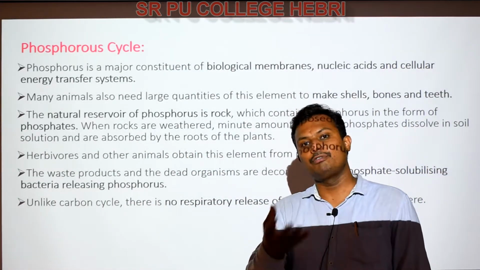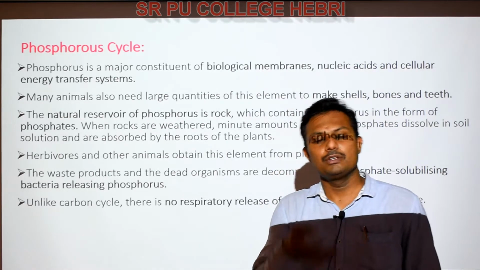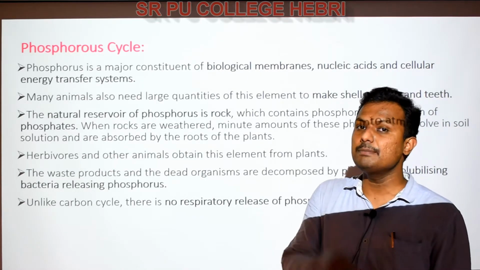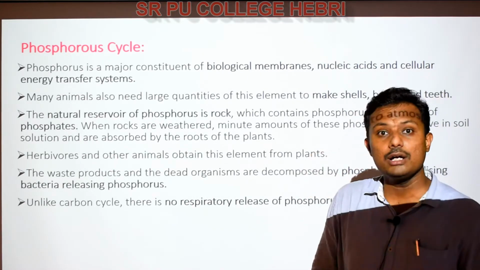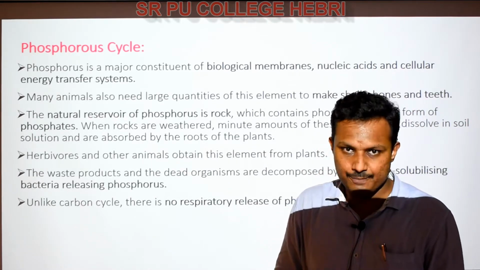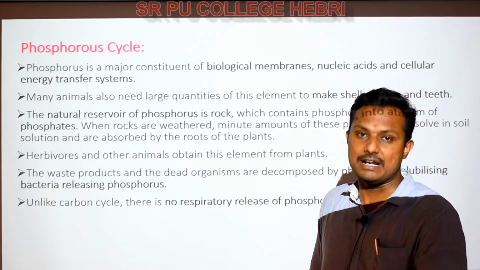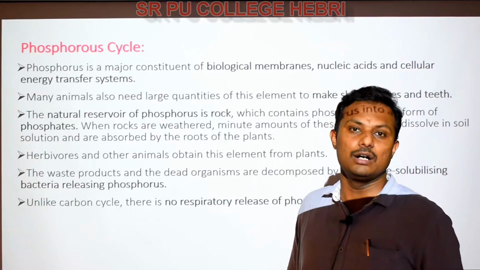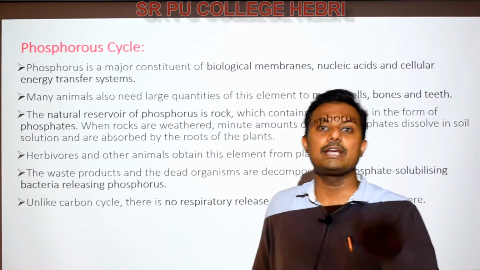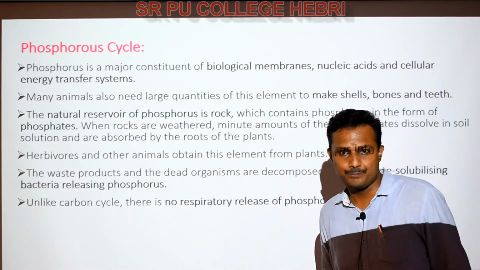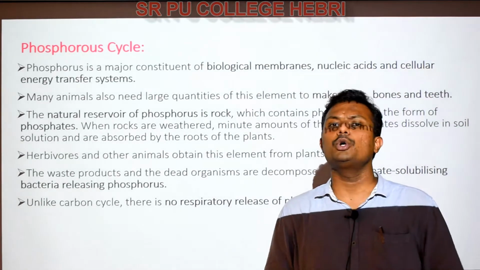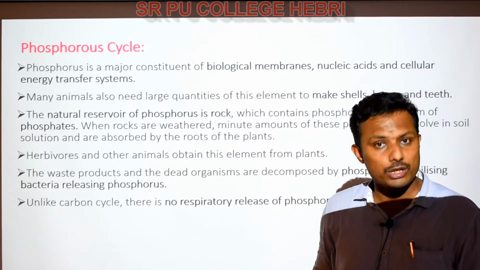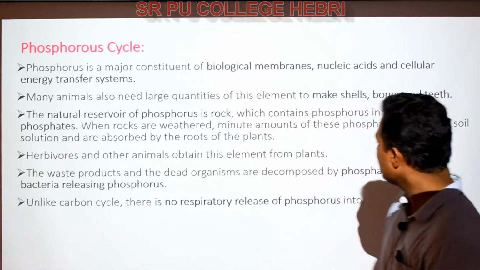See again, when rock weathers, the phosphates are released in the soil. Some amount of these phosphates go into the deeper layers of the soil and form rock, and they also become unavailable nutrients, right? Similarly, the phosphates present in the soil solution on the surface can be available to the plant body, and can be absorbed by the roots of the plants, right? So herbivores and other animals meet the need of phosphorus for their bodies directly or indirectly from the plants, right?